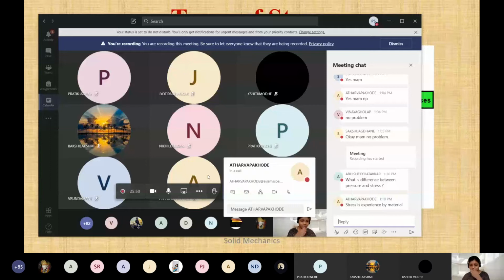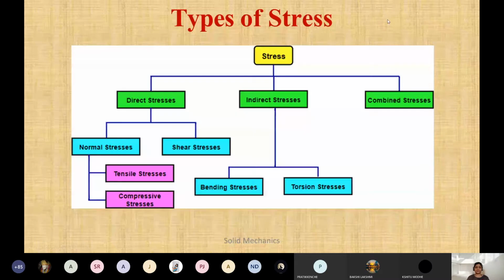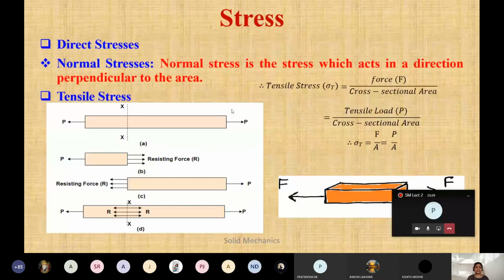If anything, you can put it in the chat box. I'll share the screen again. Now, for stress, we will start with the first one, called direct stress, and under that comes normal stress. Normal stress is the stress which acts in a direction perpendicular to the area. In normal stress, we will study tensile stress and compressive stress.